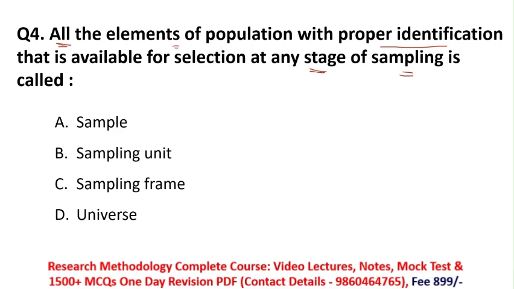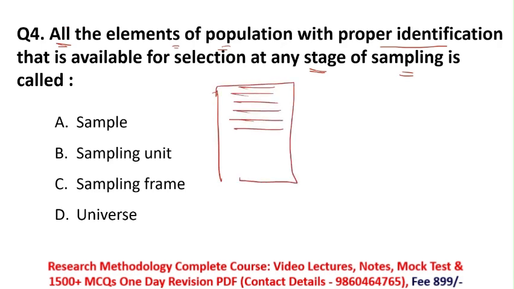All the elements of the population means all the members of the population. Suppose you have some list, and in this list you have all the members of your population, with proper identification. Their identity is also mentioned in the list. That is available for selection at any stage of sampling. So what is the meaning of this sentence?